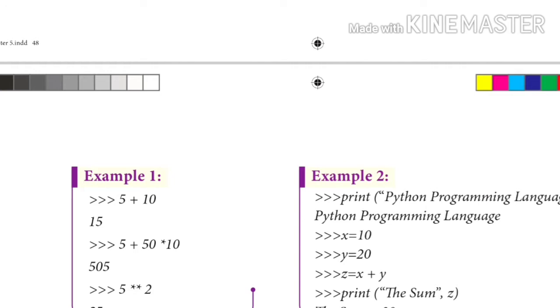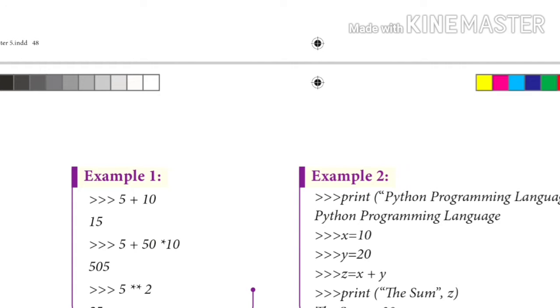Coming to example 2, we can give the instructions one by one. The first line we are giving is print of Python programming language. We get what is displayed in the print statement, that is Python programming language. The next lines we are giving are x equal to 10, y equal to 20, and then z equal to x plus y. At last we are printing print of sum is z. So we get the result, sum equal to 30.